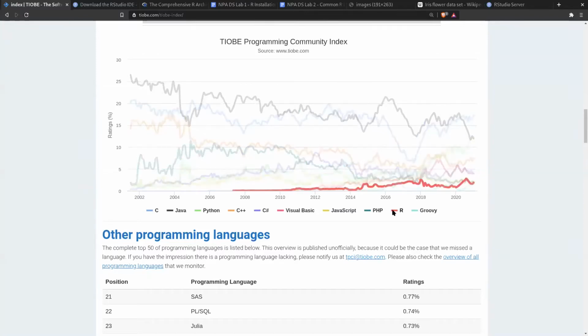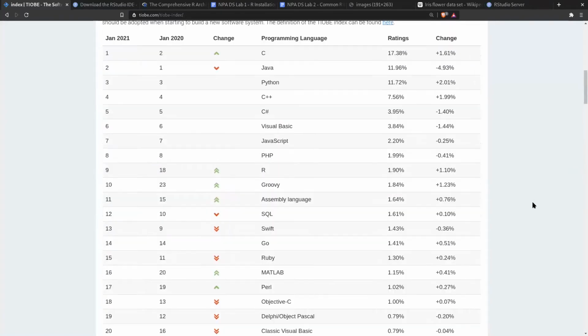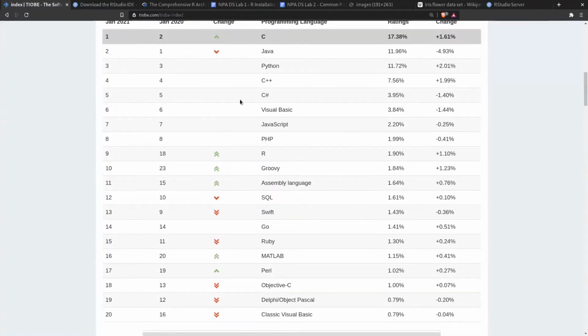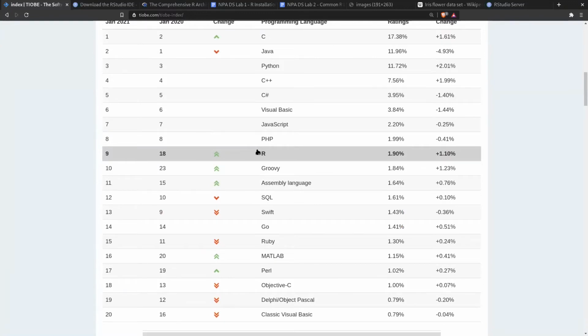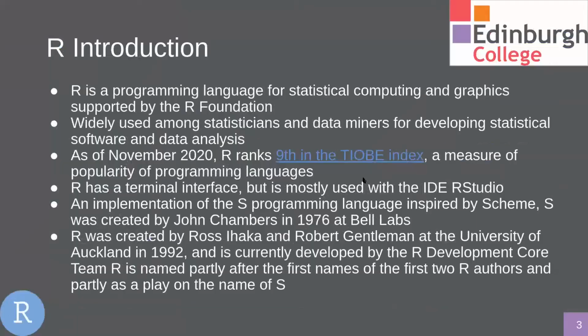So there's R there. Now, the reason that R is probably not as popular as some of these other languages up here is because R is only really used for statistics and data science. It's a special purpose language. Okay, so why R? Right, so there was an old language for statistics called S, okay, and this was inspired by another language called Scheme, and it was created in the 70s.